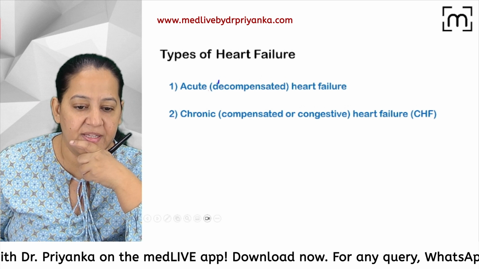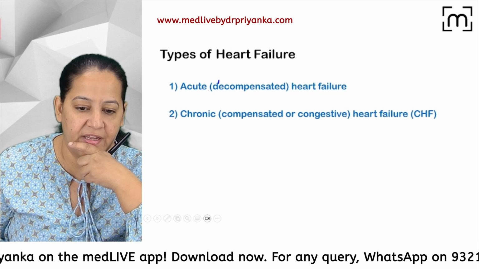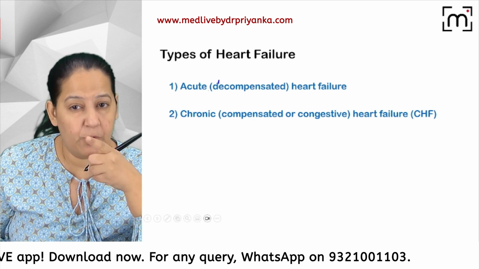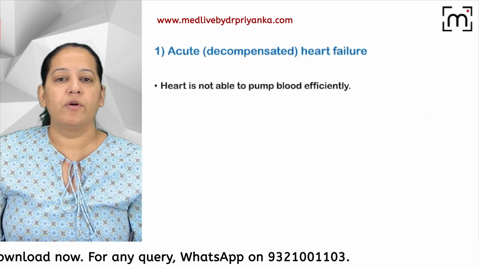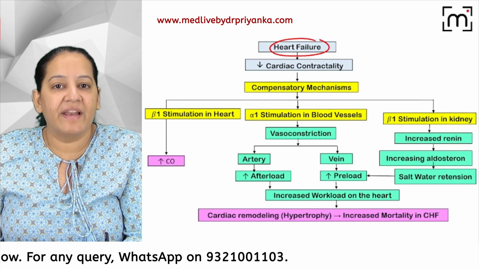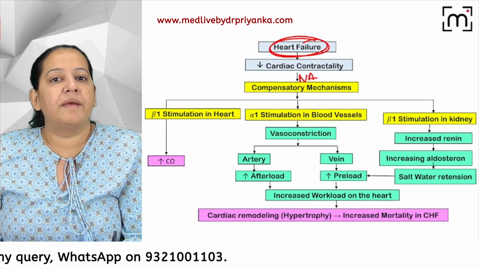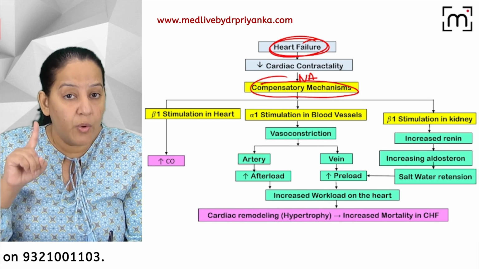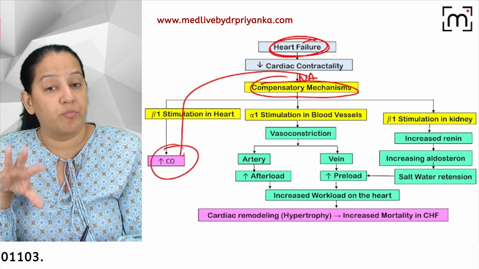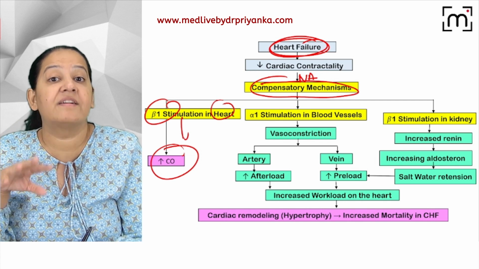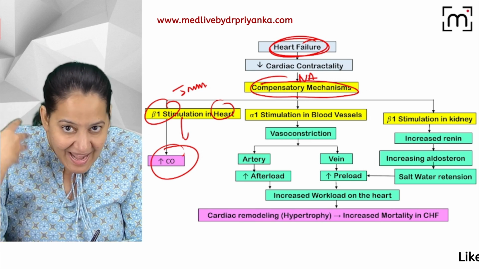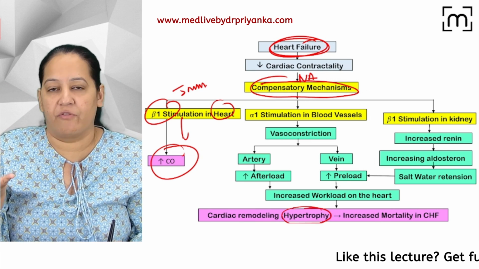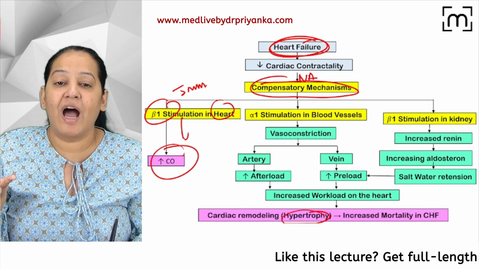Yes, in the compensatory mechanism, noradrenaline secretion occurs immediately whenever heart failure occurs. Yes, Himalaya, very good question. That's what I'm explaining in acute and chronic. Now listen. As soon as the heart failure occurs, the noradrenaline comes in the blood immediately. It's an emergency condition. Sympathetic stimulation occurs immediately, so it will immediately increase the cardiac output by binding with the beta-1 receptor on the heart. That occurs immediately, and that will help in acute heart failure. So in acute heart failure, we don't have the hypertrophy, because for the hypertrophy to develop, it takes years.